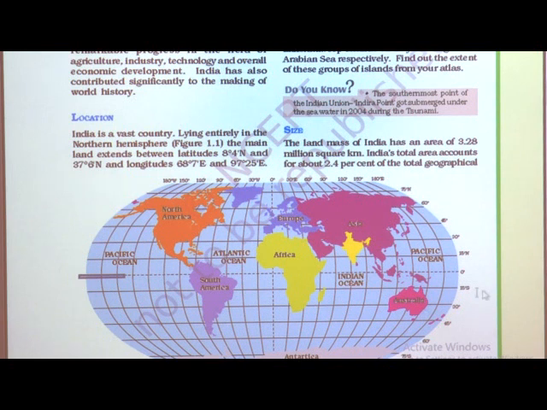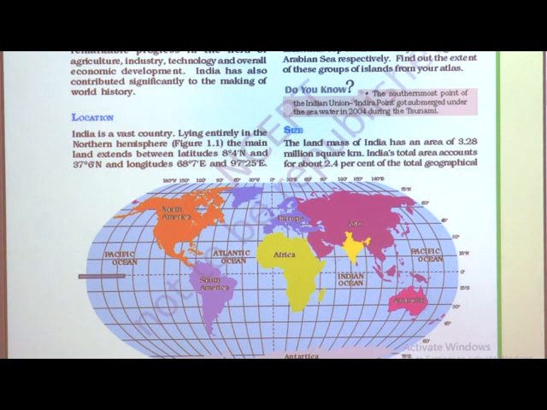Now the size of India. Okay, we have just discussed the location on the basis of latitude and longitude. India is located in the whole northern and eastern hemisphere, and we have discussed the location in the northern and eastern hemisphere. Now next we are going to study India's size. The landmass of India covers an area of 3.28 million square kilometers, and India's total area accounts for about 2.4% of the total geographical area.